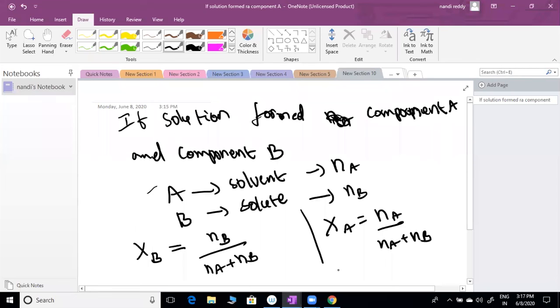Any doubt here about mole fraction? If no doubt, I will show the remaining slides. Fine. Shall we do only one problem based on this? Only one problem.